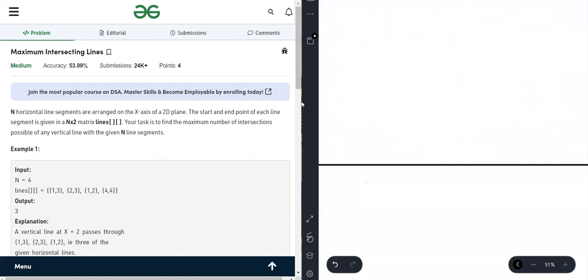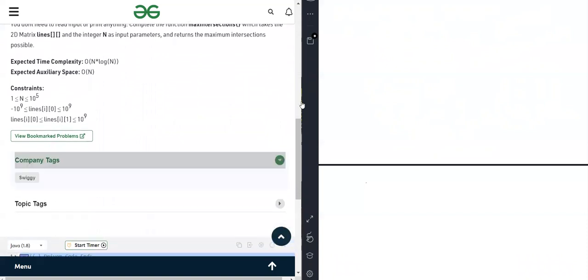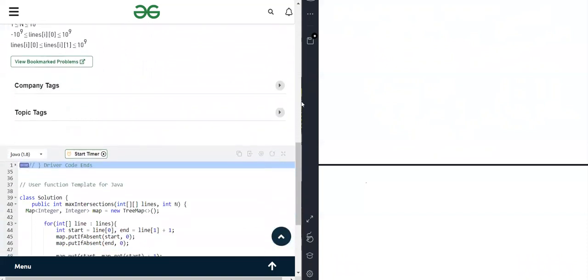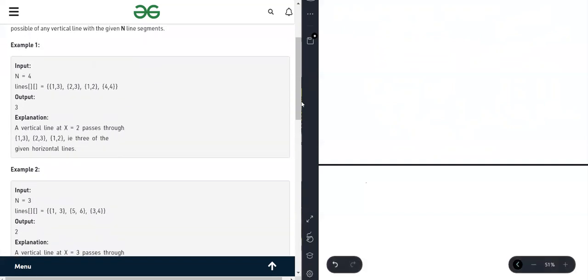Now, how can we solve this problem? Maximum intersecting lines. Okay, so let's check the company is Swiggy. This is a very simple question. Let's go for the input. Input is 1, 3, 2, 3, 10, 1, 2, 4, 4.